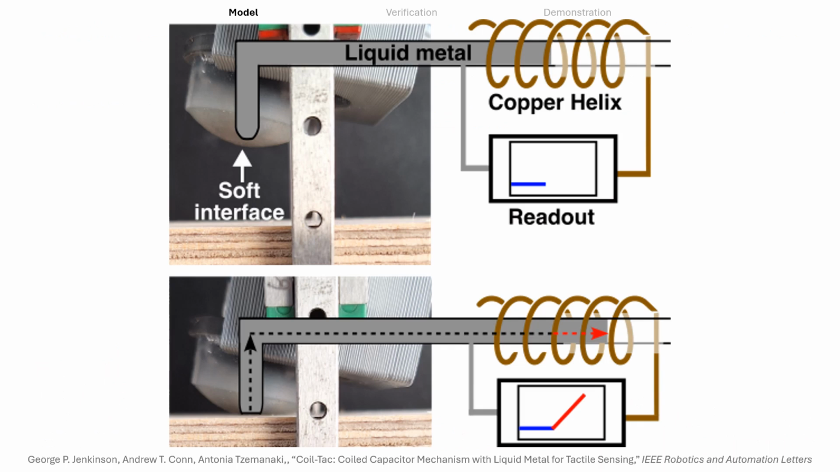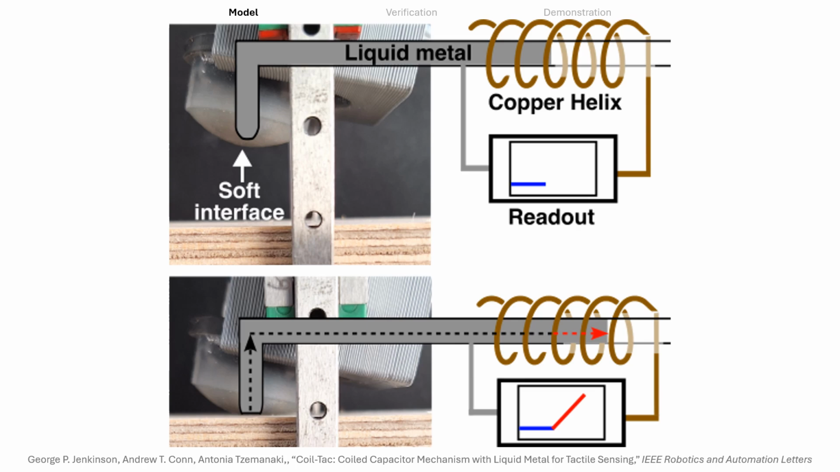Our research introduces Coil-Tac, which is a soft transduction mechanism based on capacitance changes due to the movement of conductive liquid in a conductive helical coil. We will develop a numerical model for the mechanism based on finite difference methods for arbitrary implementation of the mechanism for purposes beyond those that we demonstrate here.